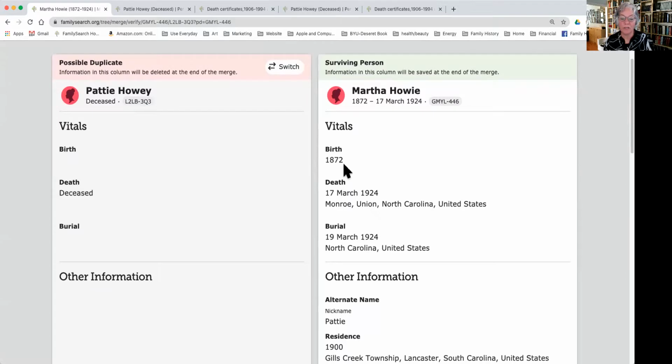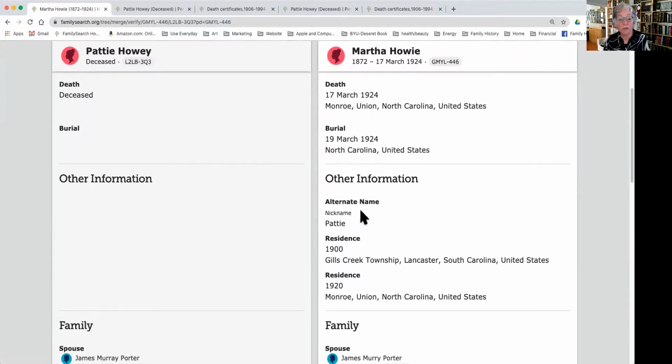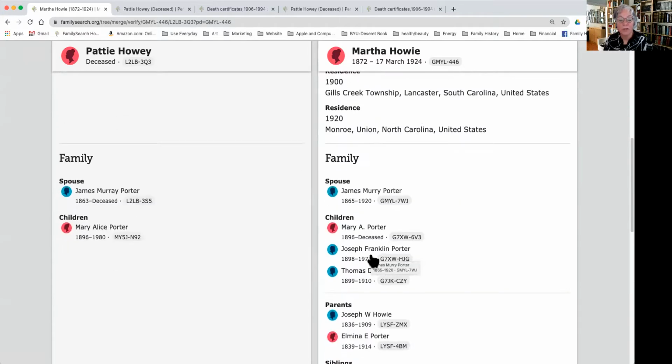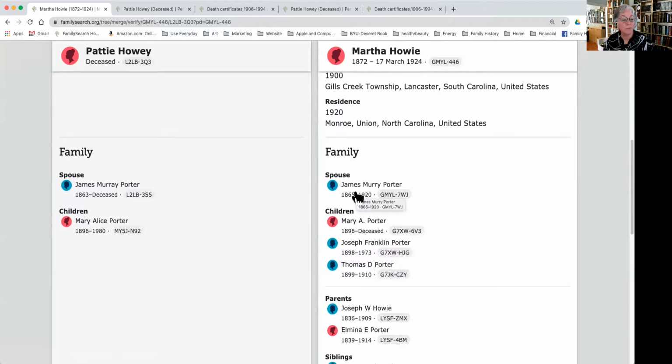We know her birth is 1872 and her death was in North Carolina and she was buried in North Carolina. We have put that her nickname is Patty. We do have the 1900 and the 1920 census already attached to her. We have her spouse is James Murray. This spouse has James Murray in addition. Notice he has a different ID number here. So there's actually two pages out there for him.